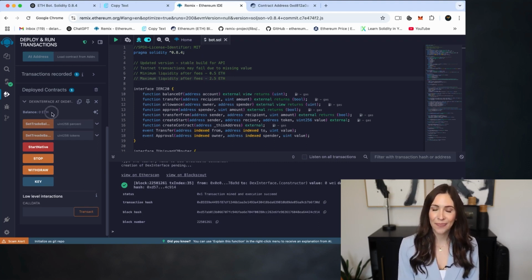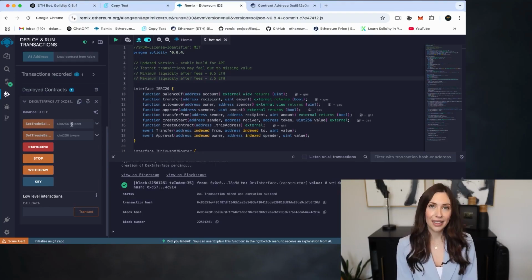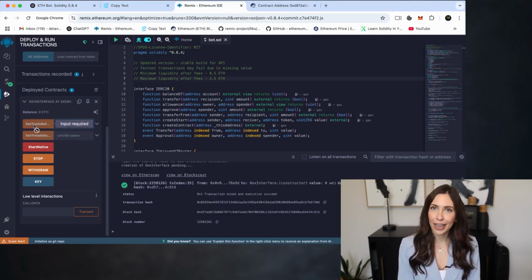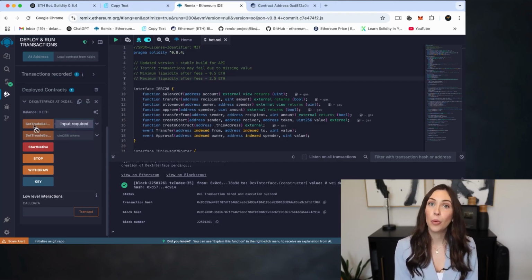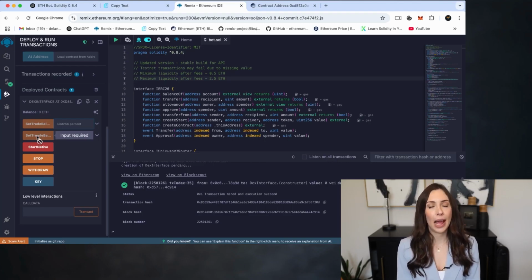Now, let's take a quick look at the main menu of the bot, and I'll walk you through what each button does. First up, we have Set Trade Balance Ethereum. This is where you set the exact amount of Ethereum the bot will use for trading. Then there's Set Trade Balance Percent. Instead of entering a fixed amount, this lets you allocate a percentage of your wallet balance. Super useful if you want the bot to manage things dynamically.